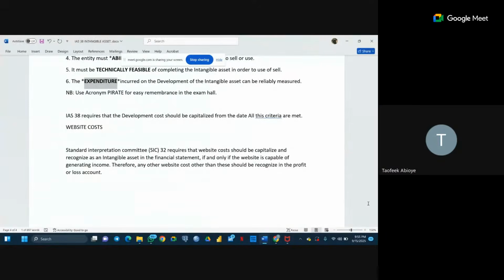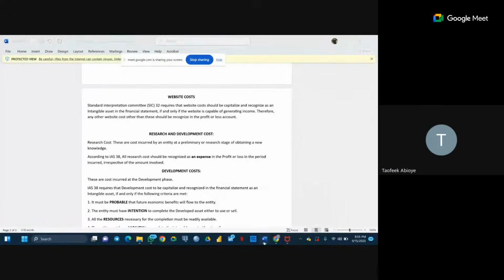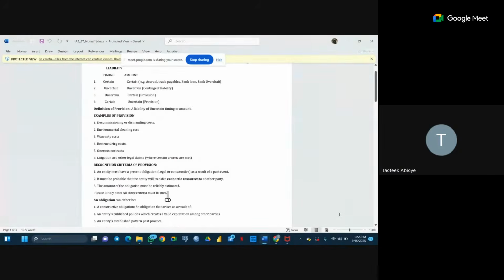But for organizations where the website alone is a revenue generating site, like these streaming platforms, once you visit their website, you are not just there to know about them, you are there to actually engage in activities that will bring a substantial inflow for them. So these are the recognition criteria that must be met before a website cost can actually be called an intangible asset.